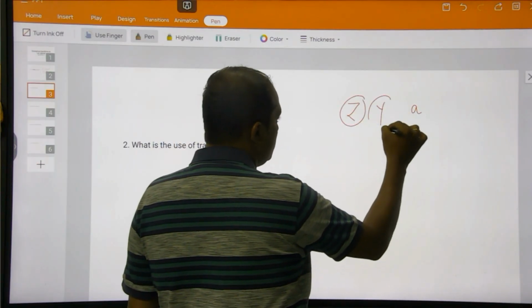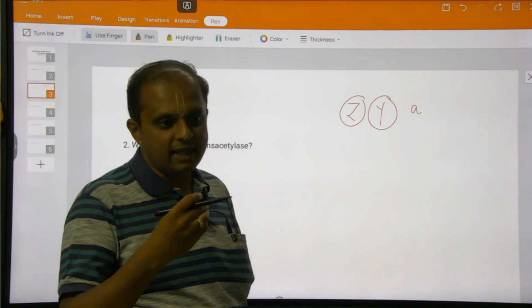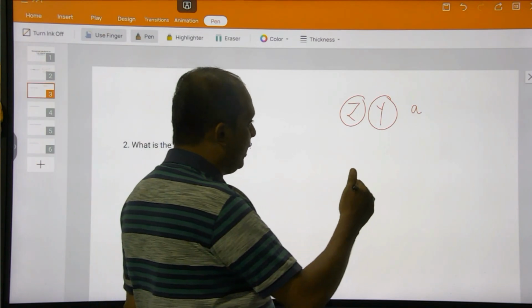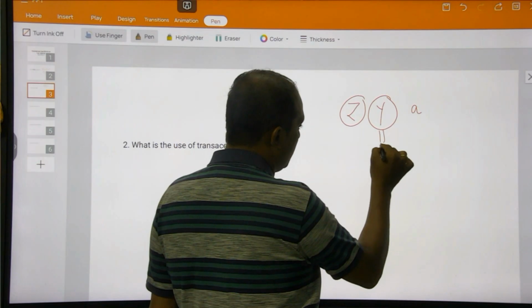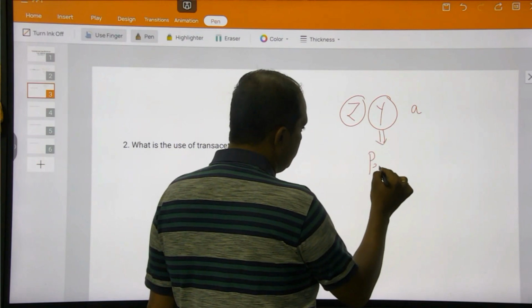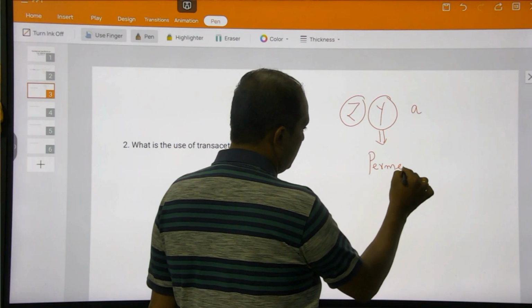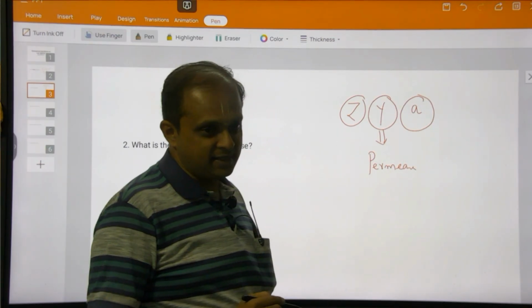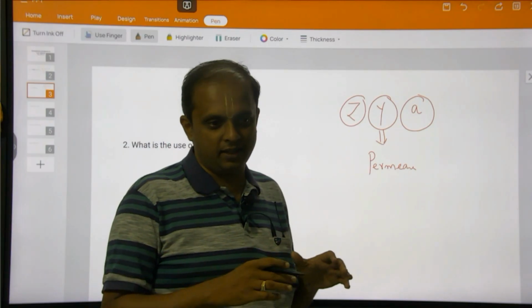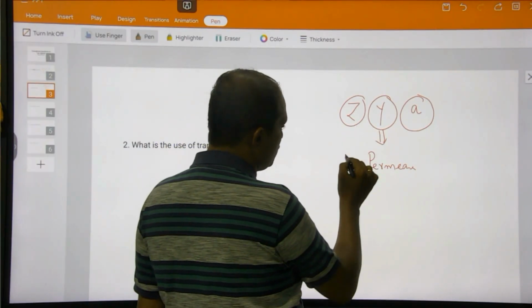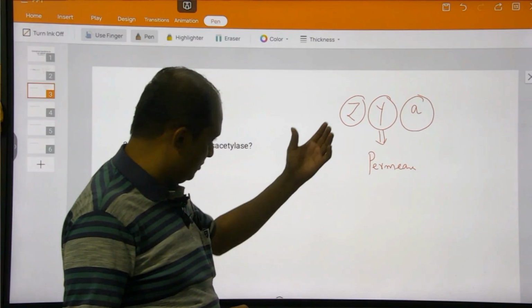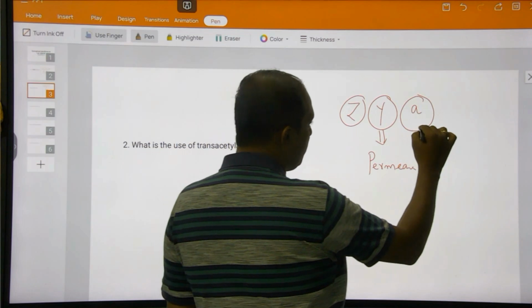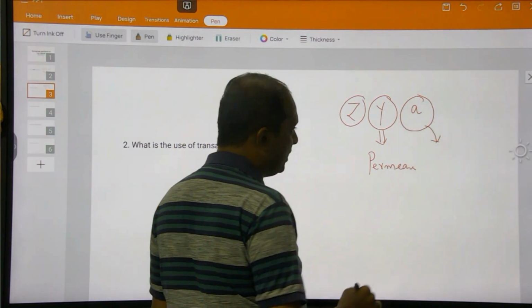And what is the Y gene? It is a permease. That is, the lactose that has to enter from outside into the bacterial cell will be helped by this particular enzyme, permease, which is coded by the Y gene. And what is the A gene? It is trans-acetylase, whose function is not there in the NCERT. The functions of beta galactosidase coded by the Z gene and permease coded by the Y gene are there in the NCERT. But the purpose of trans-acetylase, which is coded by the A gene, is not mentioned.